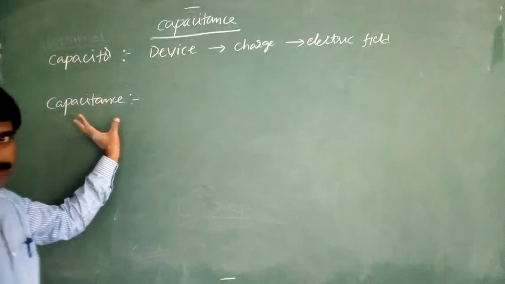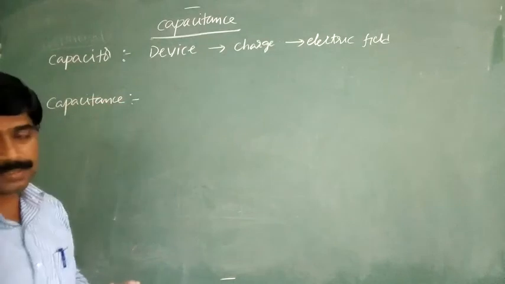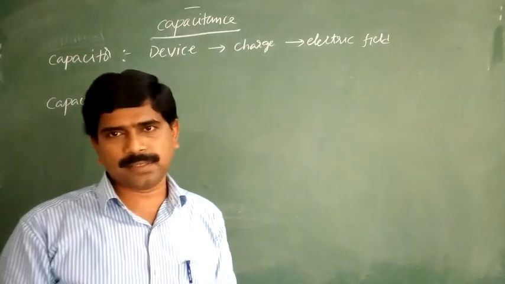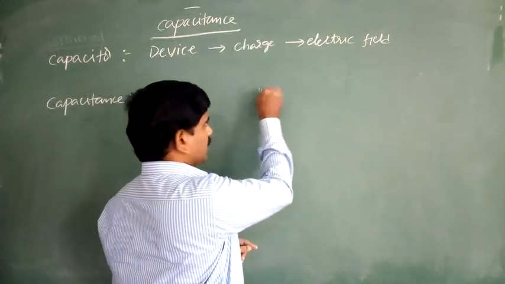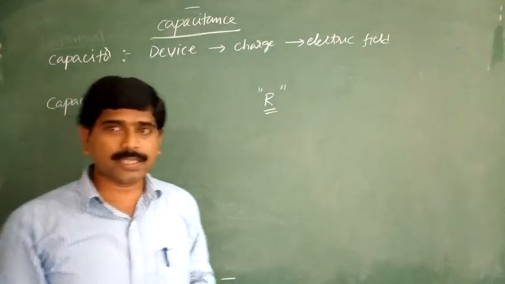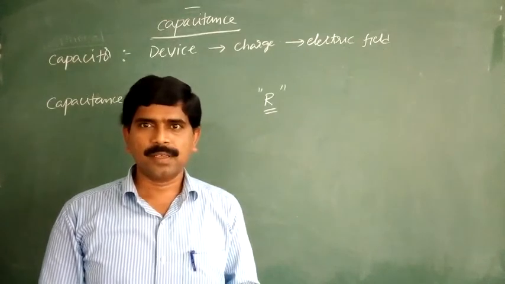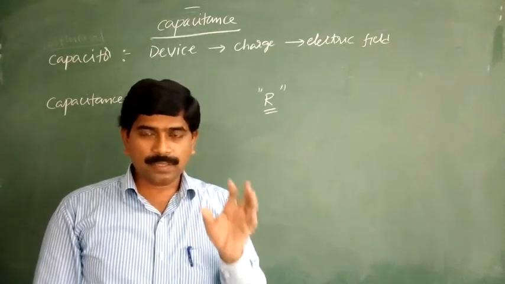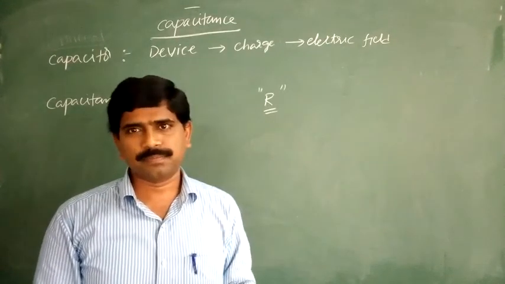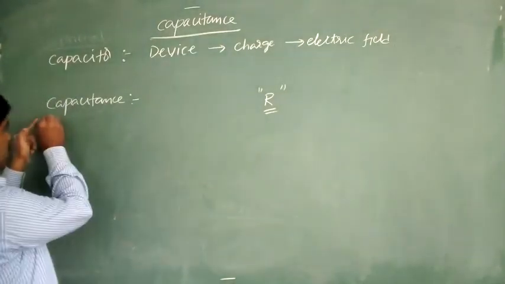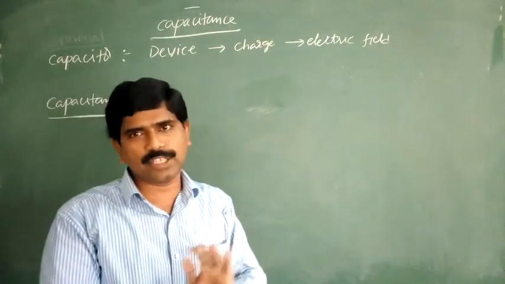What about capacitance? What is the difference between capacitor and capacitance? Capacitance is the property of the capacitor. In 10th class you also learned resistor and resistance. The resistor is the device, and resistance is the property, the property to oppose the flow of current through that conductor.